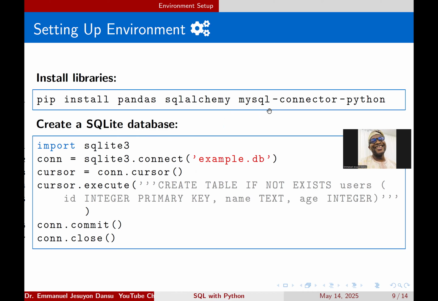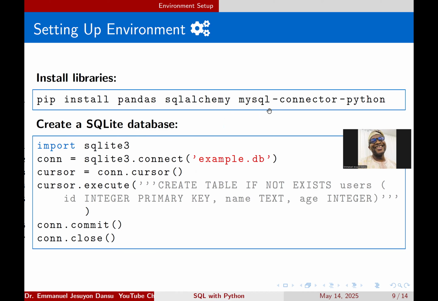Once you install those libraries, you can now create an SQLite database. Import sqlite3. Since it's already inbuilt, you create a connection where it says con, and con is just a variable name. So you connect to sqlite3 and you connect to example.db. That's a database named example. As we move on, you'll understand this better. In the next video, this will be made pretty clear.